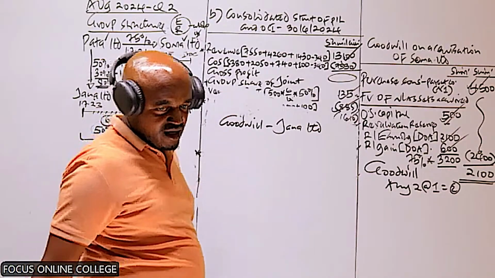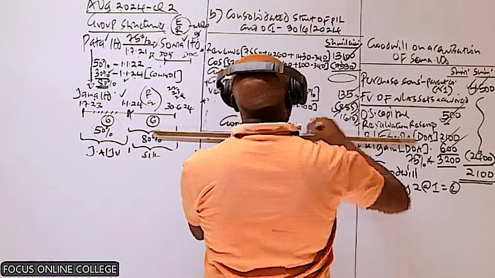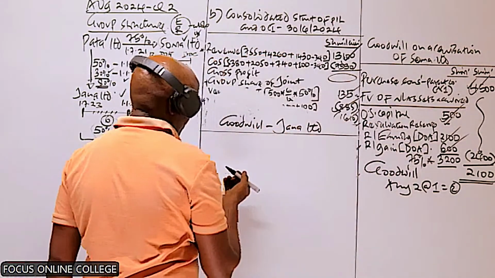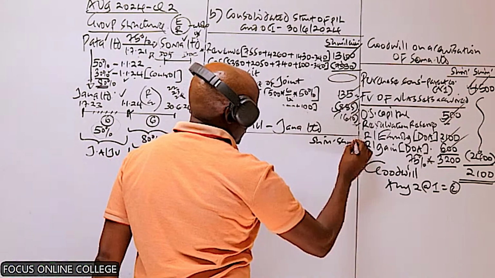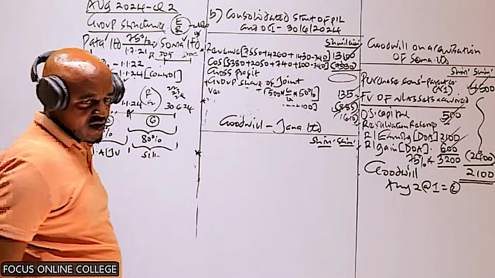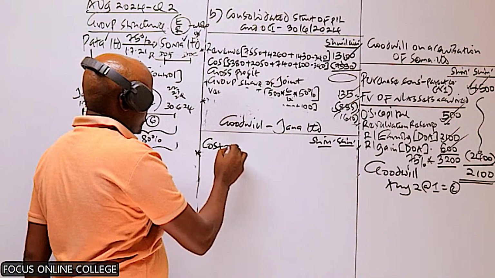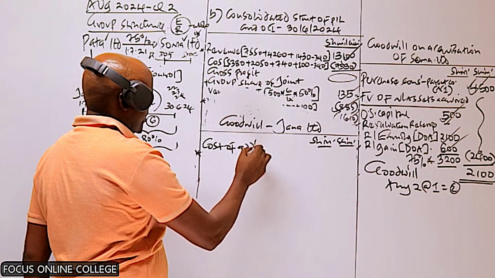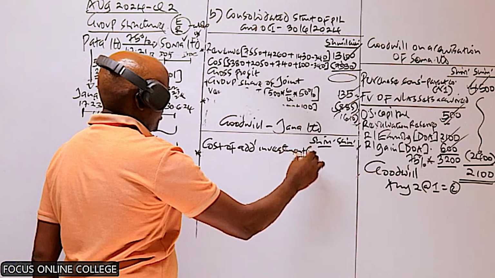Remember, the parent company acquired the control of Jana through several purchases of shares. So how do we compute the goodwill arising from piecemeal acquisition? We said always we start with the cost of additional investment.